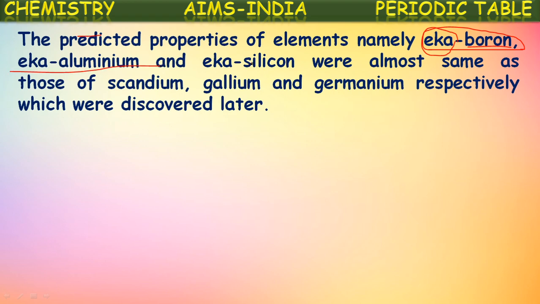And one more blank he left down to silicon, and he named it as Eka silicon. That means similar to silicon. And later on they have discovered those elements for which he left blanks. Those elements were named later as scandium, gallium and germanium. So this scandium is having almost similar properties to that of Eka boron element, which was predicted by Mendeleev, and gallium is having similar properties to that of Eka aluminum. Similarly, germanium resembles the properties of Eka silicon, which was predicted by Mendeleev.